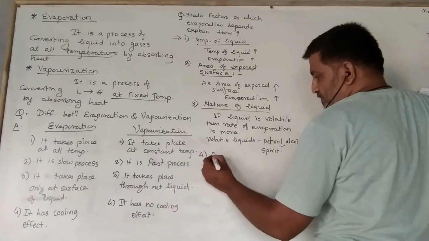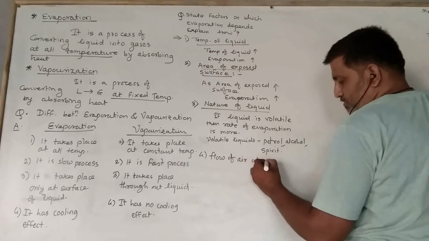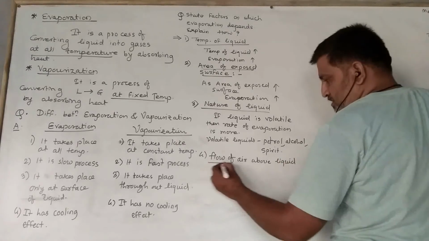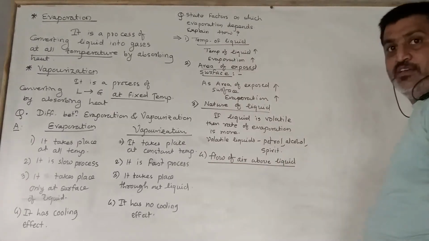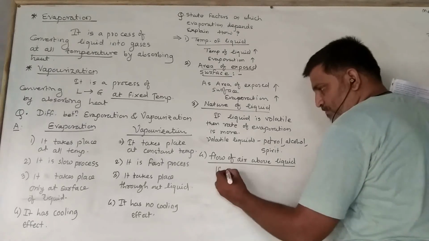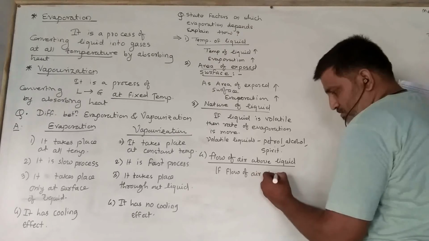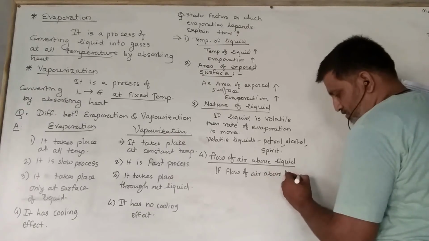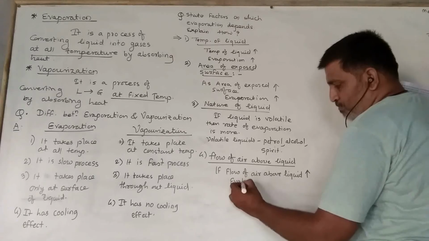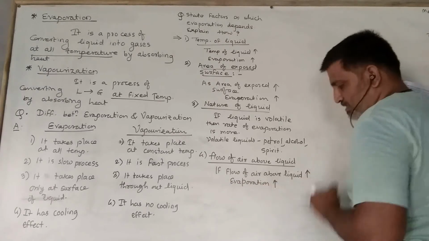Fourth point is flow of air above liquid. लिक्विड के ऊपर बहने वाली जो हवा है उसका फ्लो अगर ज्यादा है तो इवेपोरेशन ज्यादा हो जाता है. So we can say that if the flow of air above the liquid increases, then the rate of evaporation also increases.